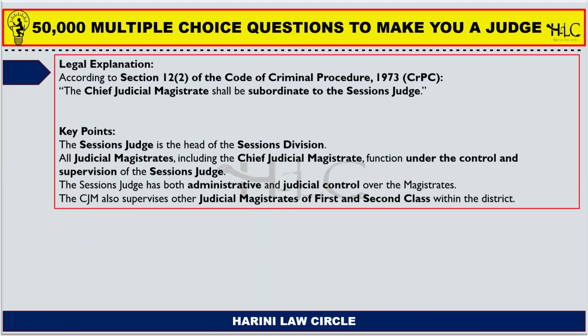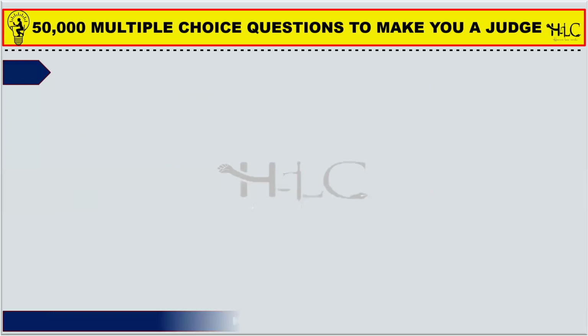Section 12 subsection 2 of the Code of Criminal Procedure states that the chief judicial magistrate shall be subordinate to the sessions judge. The sessions judge is the head of the sessions division. All the judicial magistrates, including the chief judicial magistrate, function under the control and supervision of the sessions judge. The sessions judge has both administrative and judicial control over the magistrates. The CJM, Chief Judicial Magistrate, also supervises other judicial magistrates of first class and second class within the district.